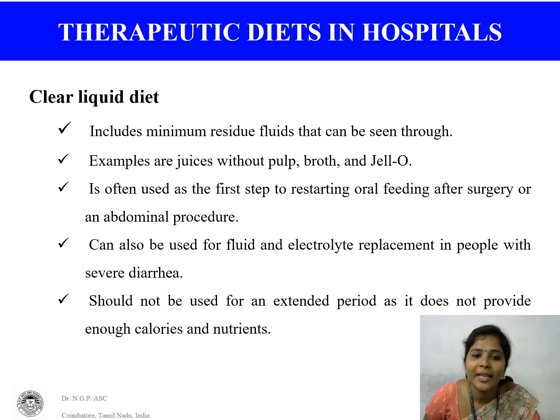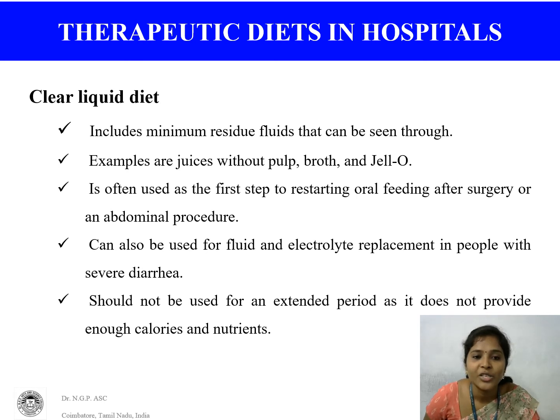First one is clear liquid diet. In the clear liquid diet, we have to include minimum residue fluids that can be seen through. Examples are juices without pulp, broths in soups, and jellos. It is often used as a first step to restarting oral feeding after surgery or an abdominal procedure. It can also be used for fluid and electrolyte replacement in people with severe diarrhea conditions.